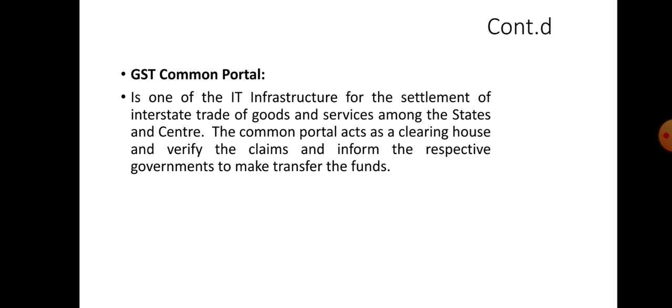Next is the GST Common Portal. It is one of the IT infrastructures for the settlement of interstate trade of goods and services among the states and the center. The common portal acts as a clearinghouse, verifies the claims and informs the respective governments to transfer the funds.